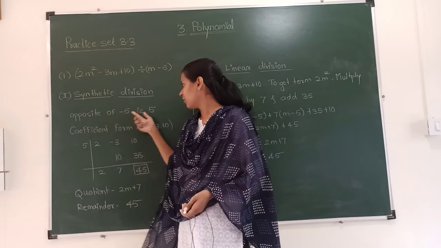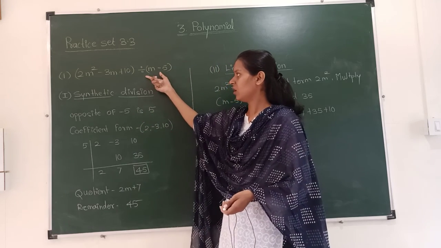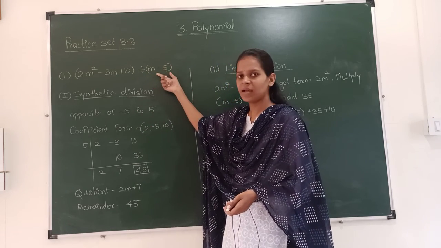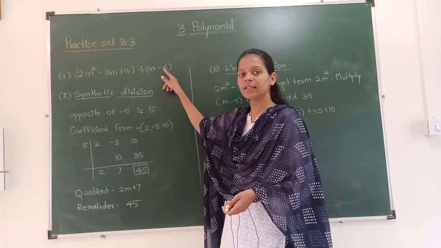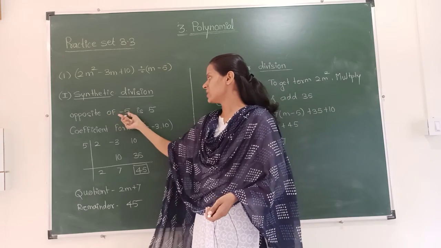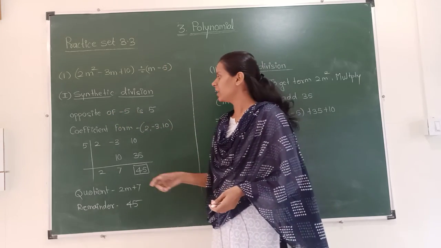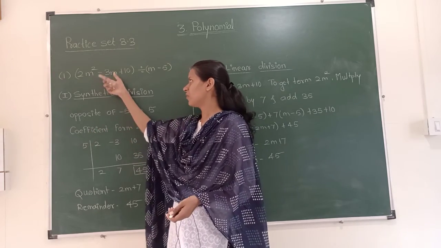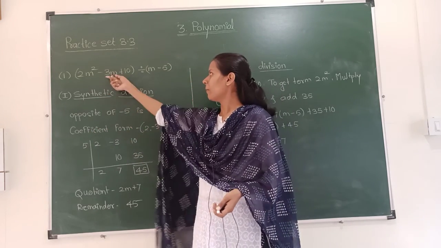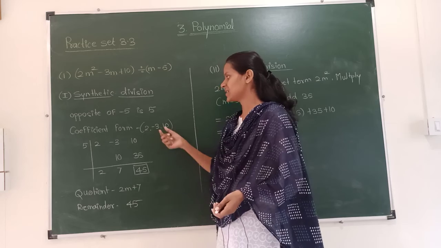See, here the divisor is m minus 5. So we have to take the opposite of minus 5, and the opposite of minus 5 is plus 5. The coefficient form of this polynomial is 2, minus 3 and 10. So 2, minus 3 and 10.